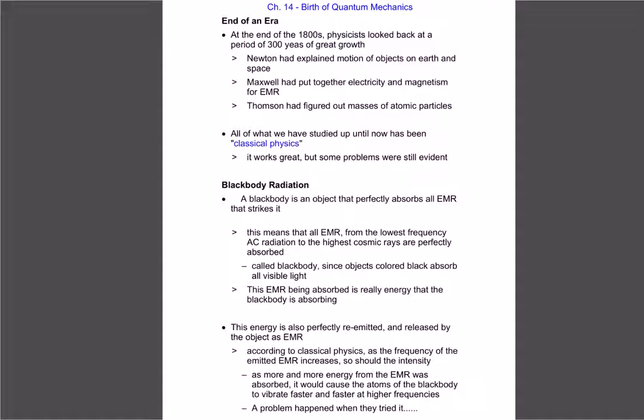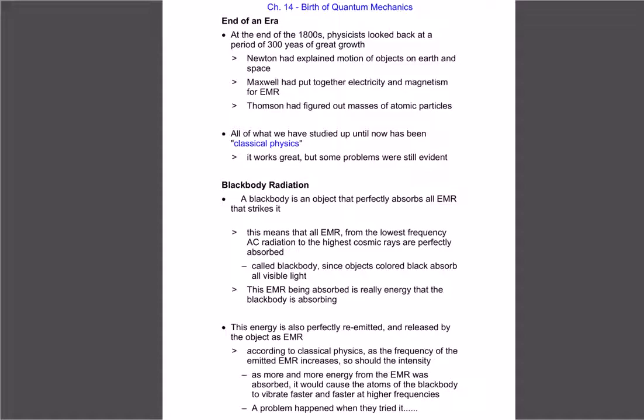Thomson did some work on figuring out what the masses of electrons, protons, all that kind of stuff is. So all of that stuff is considered classical physics. It's good, it all works, but it presents some problems when we get into some newer topics. The first topic we're going to look at that classical physics can't explain is called black body radiation.